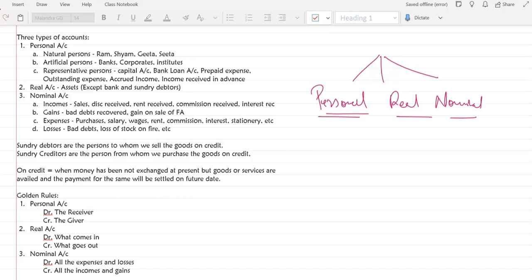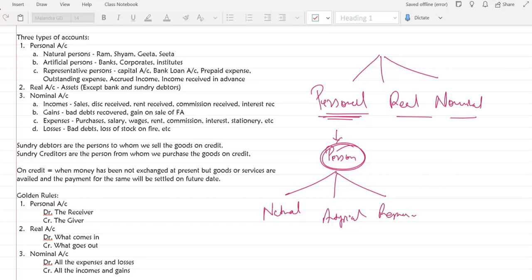Now how do we recognize which account comes under which one? As the name says, personal, this usually covers persons. Now persons are again of three types: the natural person, the artificial person, and then representative accounts. We'll come to the representative soon. Natural person is very simple, a normal human being, you and I. Ram, Sham, Geeta, Sita, whenever you see a name of a person, it will come under natural account.